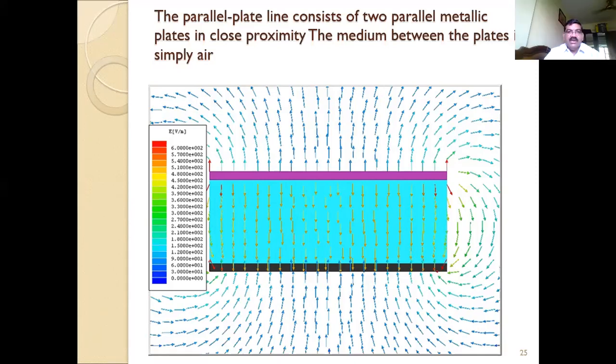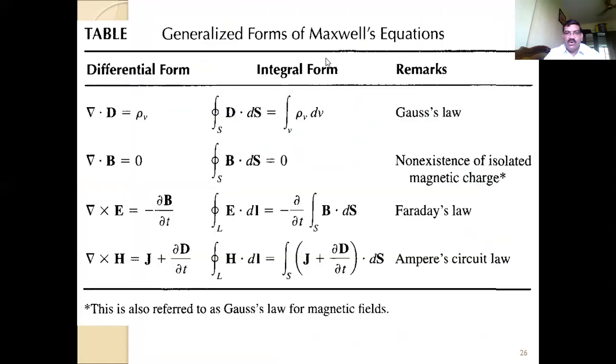Now I'll come back to the general form of Maxwell's equations. For the time varying field, these two equations remain the same. The change is what we just explained: del cross H equals J, which is due to Ampere's circuital law, but Maxwell additionally gave a displacement term.